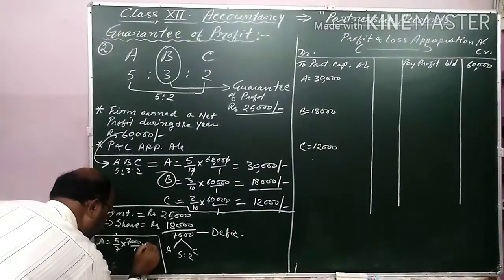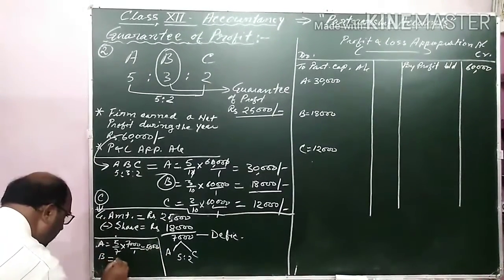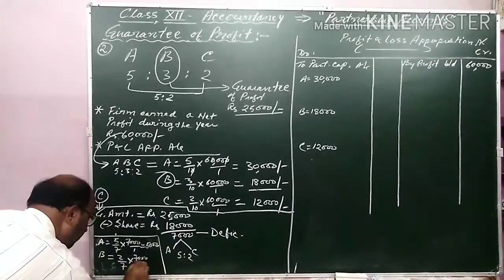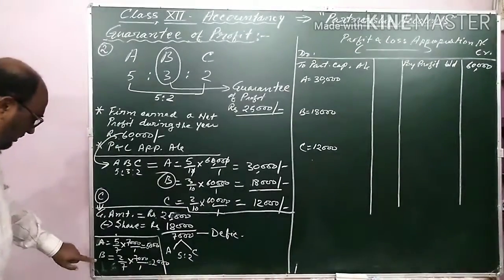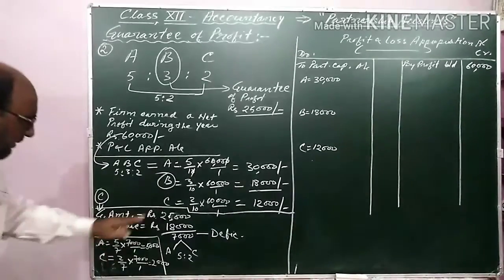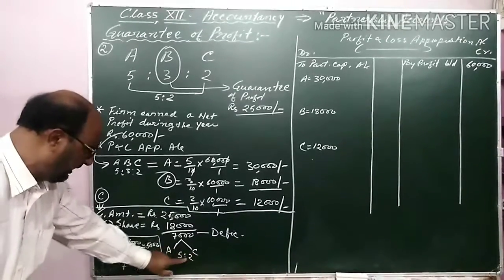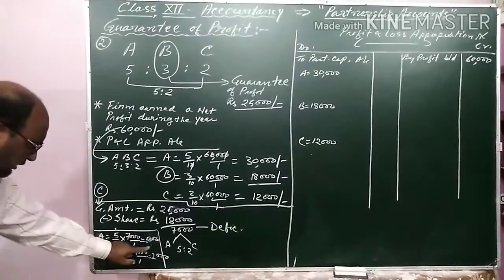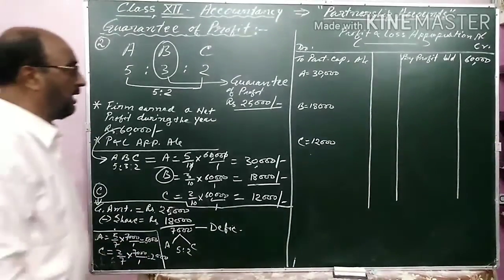A will sacrifice rupees 5,000 and B will sacrifice 2 by 7 of 7,000. That is equal to rupees 2,000. Sorry, not B, that is C. C is having the guarantee. This 7,000 will be sacrificed by A and C in the ratio of 5:2. That is their internal ratio. And that amount is shown here, that A will sacrifice 5,000 and C will sacrifice rupees 2,000.